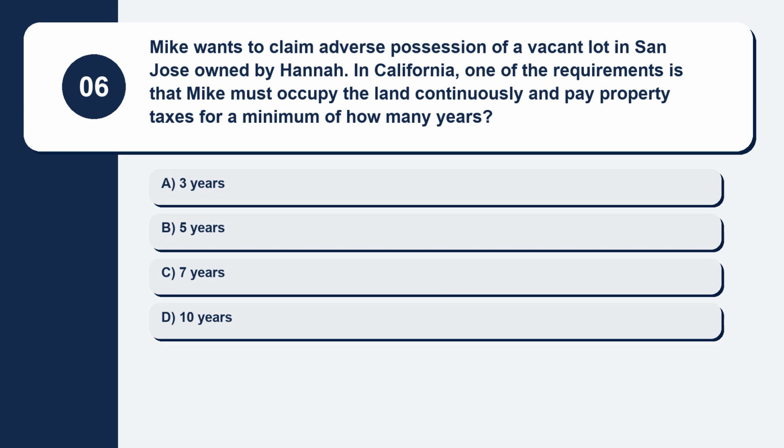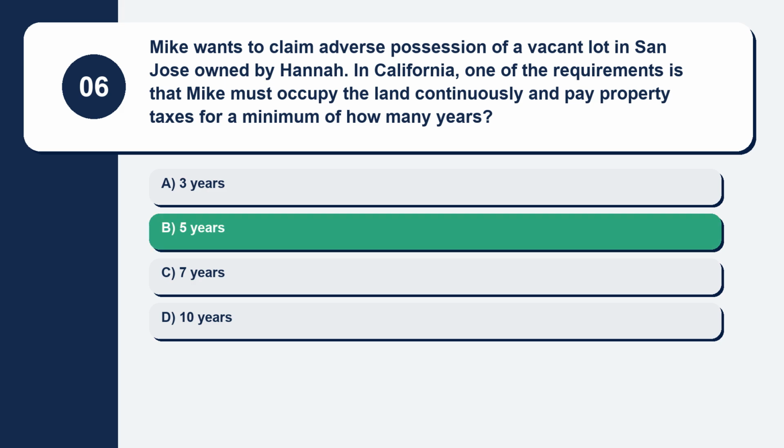Question 6. Mike wants to claim adverse possession of a vacant lot in San Jose owned by Hannah. In California, one of the requirements is that Mike must occupy the land continuously and pay property taxes for a minimum of how many years? Here are your options. Option A, 3 years. Option B, 5 years. Option C, 7 years. Option D, 10 years. The correct answer is option B, 5 years.